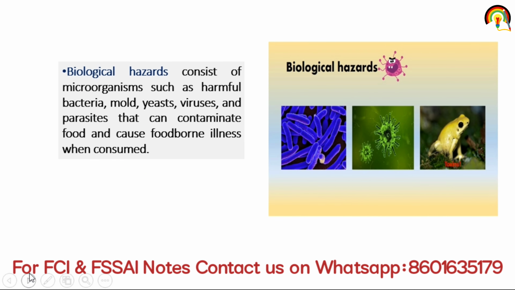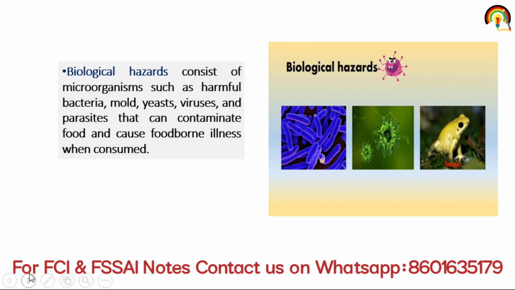Next one is biological hazard. Biological hazard consists of microorganisms such as harmful bacteria, mold, yeast, virus and parasite that can contaminate food and cause foodborne illness when consumed. So biological hazards are mainly the living microorganisms like bacteria, mold, yeast, virus. When they are present inside the food, they have the ability to contaminate it.